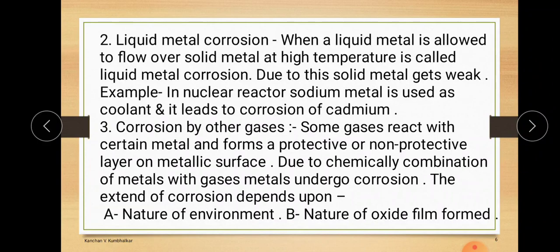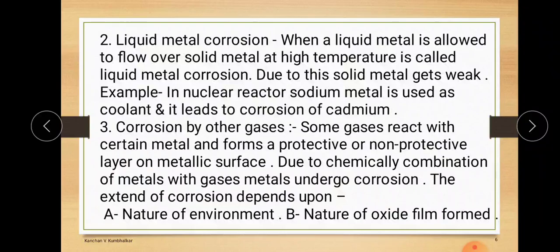For example, in a nuclear reactor, sodium metal is used as a coolant, and it leads to the corrosion of cadmium. Cadmium rods are used for moderator purposes, and because of the presence of liquid sodium, the cadmium rod started to get corroded.